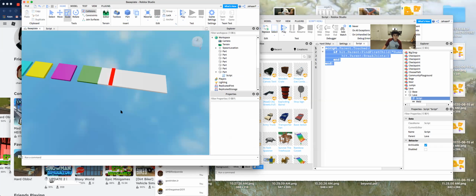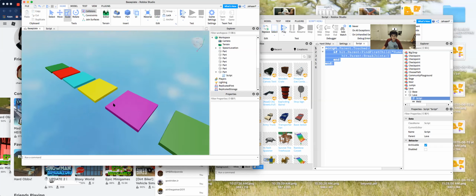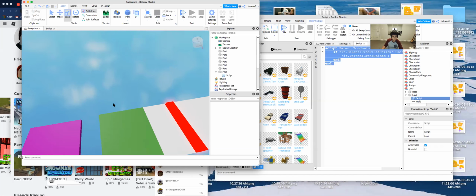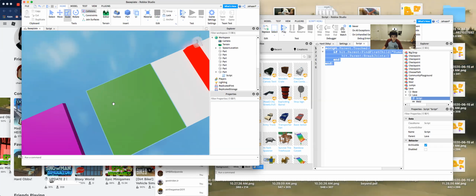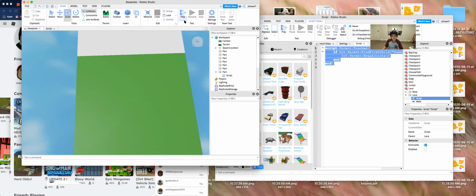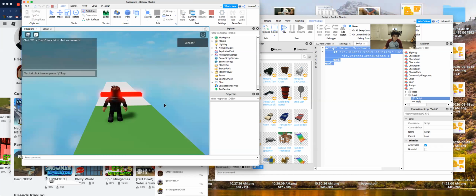Now let's test that out. Now the secret way to do it, so we don't have to play it from the beginning, is we go here, where we want it to start, and we click on this down arrow and we click on Play Here. Now let's test it.